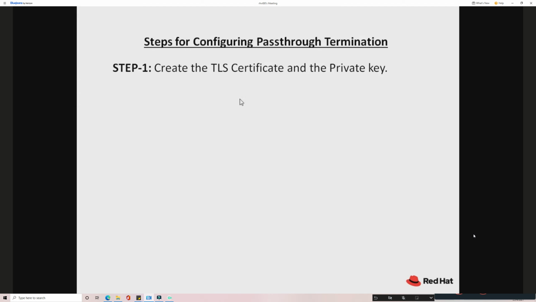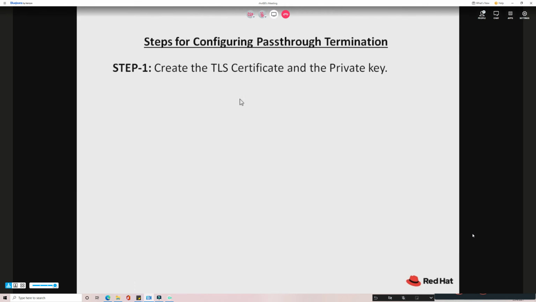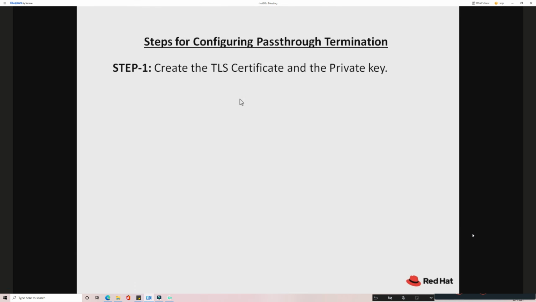When you issue a self-signed certificate to the client, the client will throw a warning. Anyhow, we need to see the mechanism. We don't worry about the warning because this is a learning environment. But in real time, it should be issued by a globally verifiable authority, like VeriSign, GTS Global. We have different authorities who can issue that certificate to the client. So we'll generate that, and you have to do this in steps.